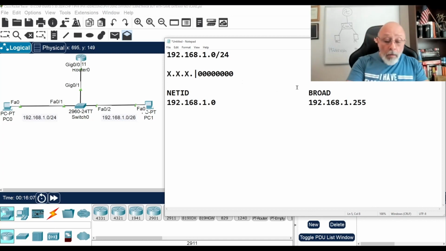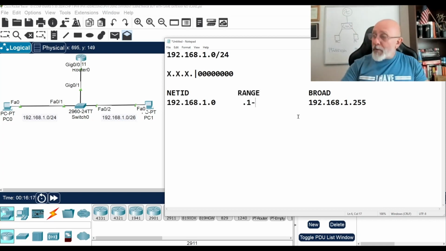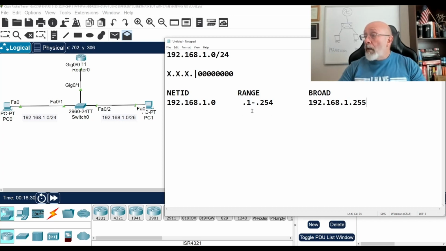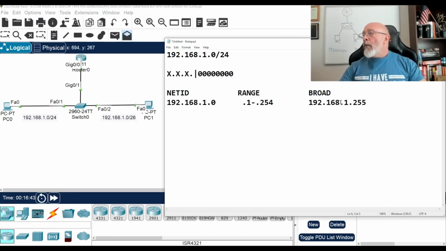So the usable range, I'm just going to put the range: dot 1 through dot 254. Okay, let's bring this back, make it nice and pretty. All right, cool. So this can have an IP address of 1.1 through 1.254, and it can have whatever gateway. That's this particular network. There are no VLANs, no nothing. This would be considered a router on a stick if you're doing VLANs, right? But we're not.